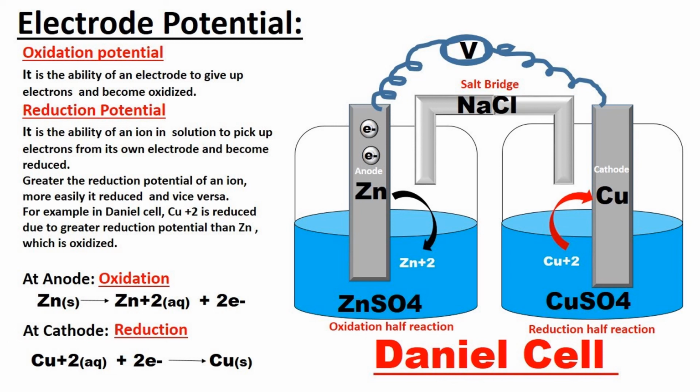Whereas at the cathode, reduction occurs, that is gain of electrons: Cu2+ ions from the solution accept electrons from the copper cathode and get deposited in the form of copper atoms. These are the reactions that take place in the Daniell cell.